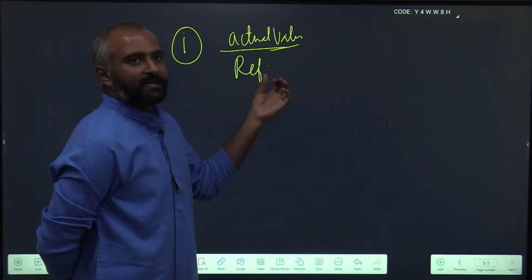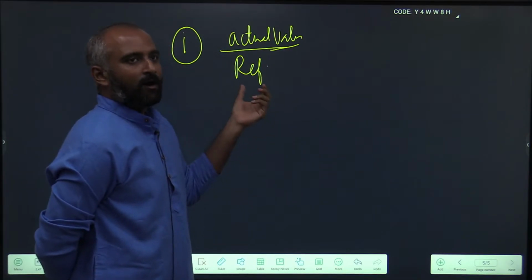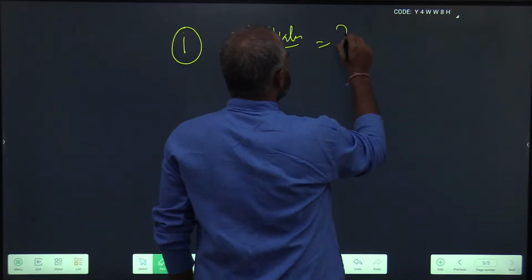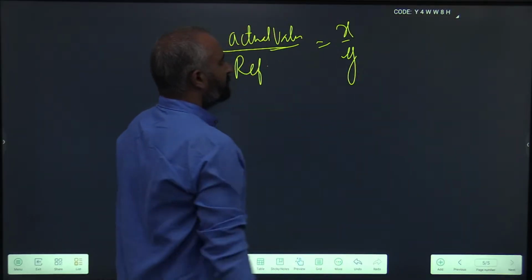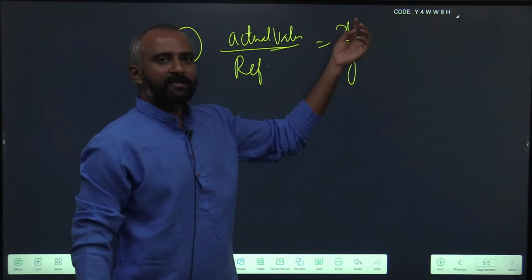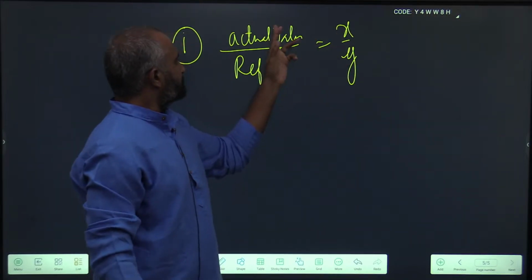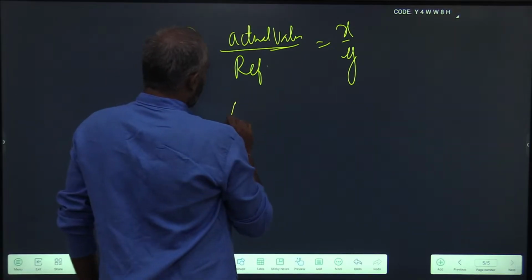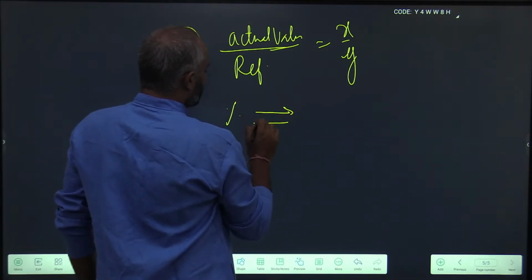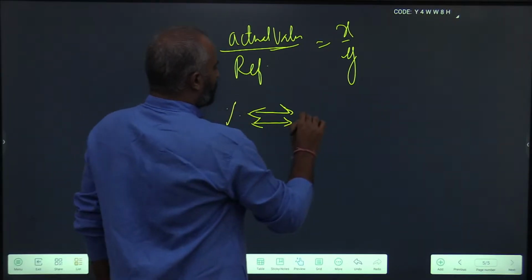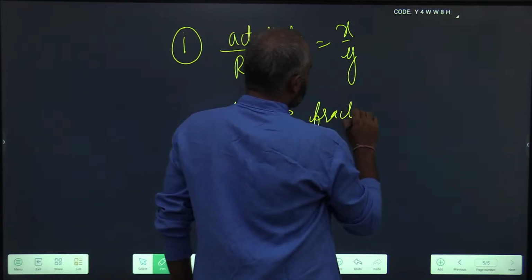See this and tell me, what does this represent or what does this resemble? Doesn't it resemble a fraction? There is some numerator x, there is some denominator y. Doesn't this look like a fraction? So your percentage is nothing but another form of fraction.